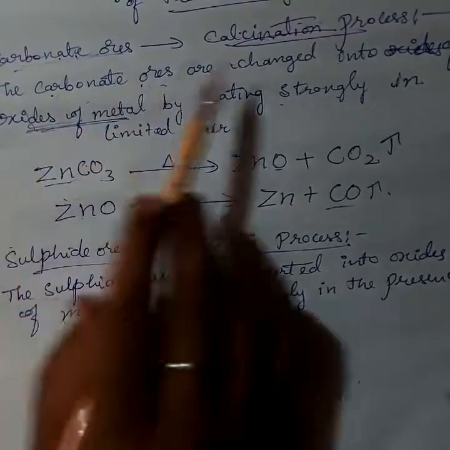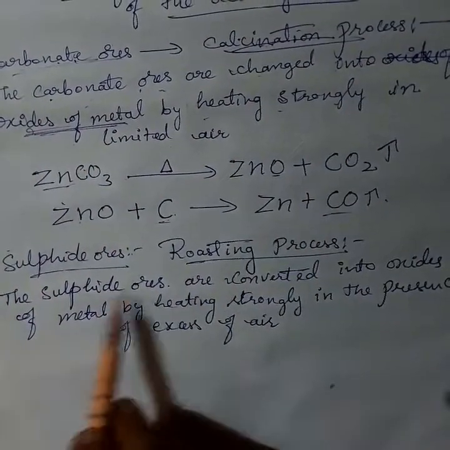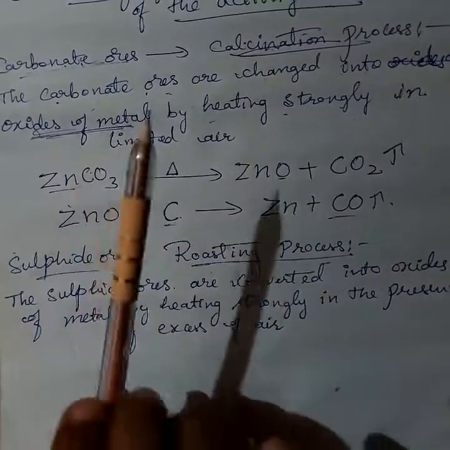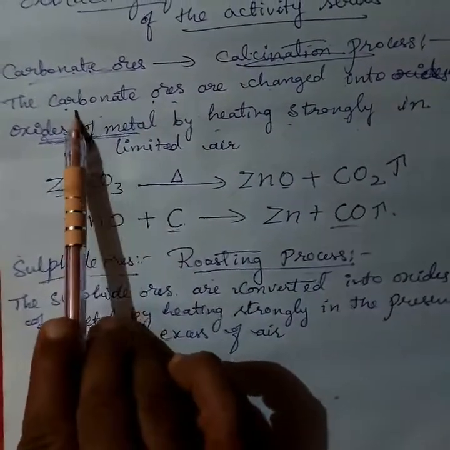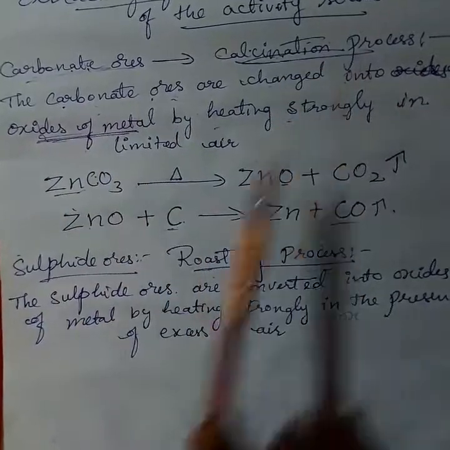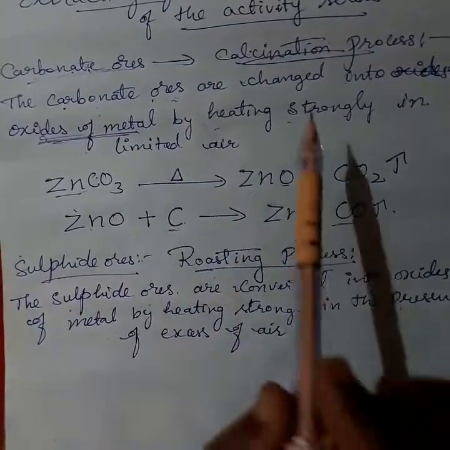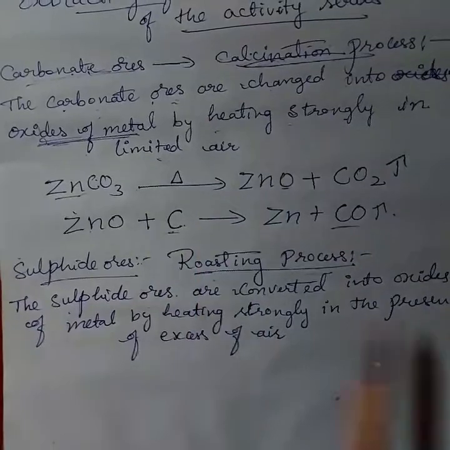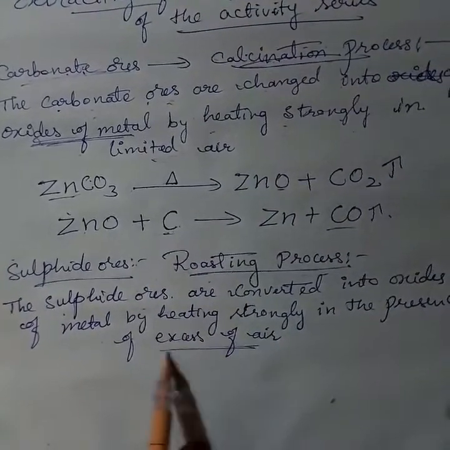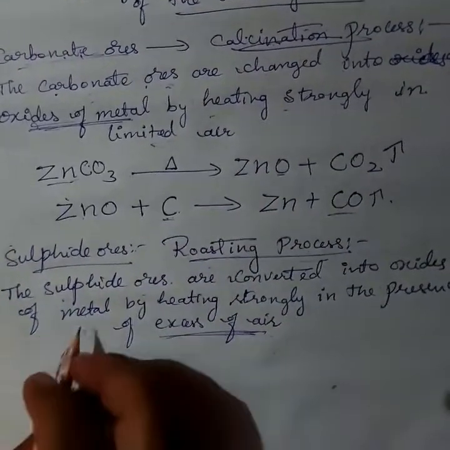What is the difference between the calcination process and the roasting process? The only difference is here: carbonate ores are used in the calcination process, sulfide ores are used in the roasting process. In calcination, limited air is used; in roasting, an excess of air is used. This is the difference between them.